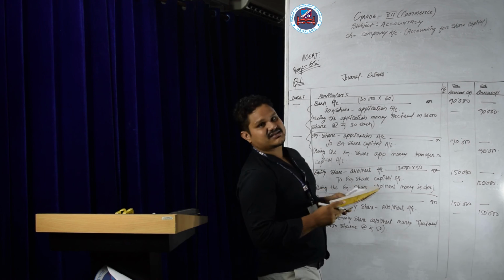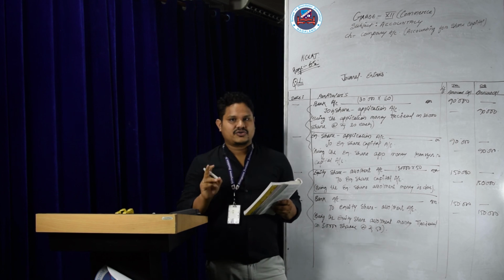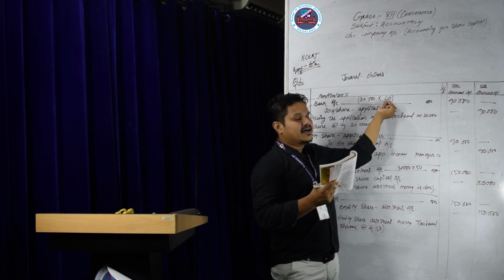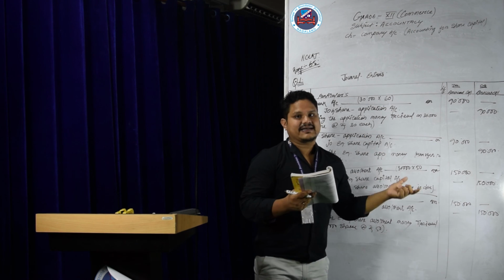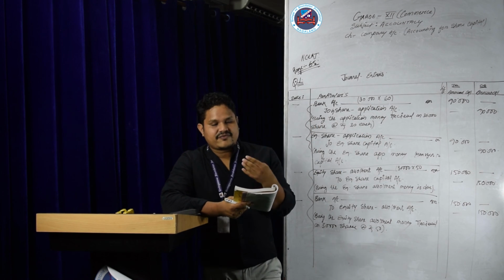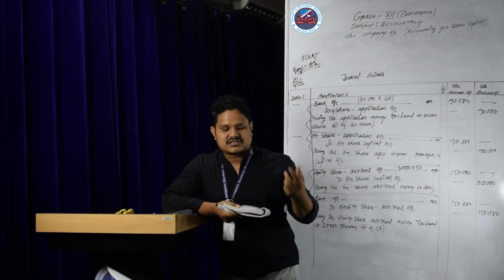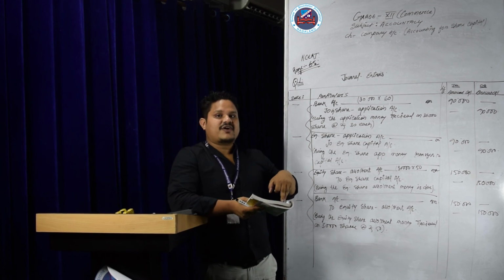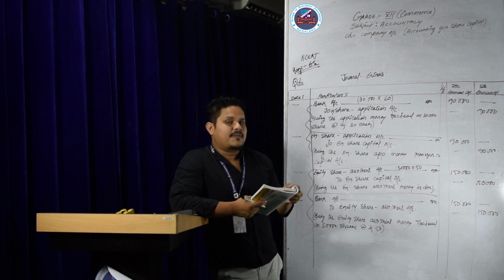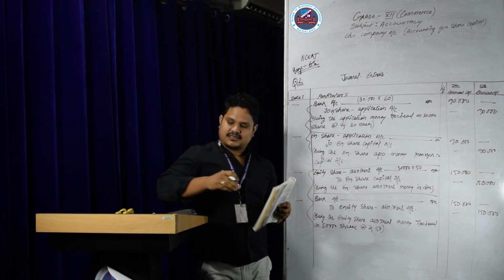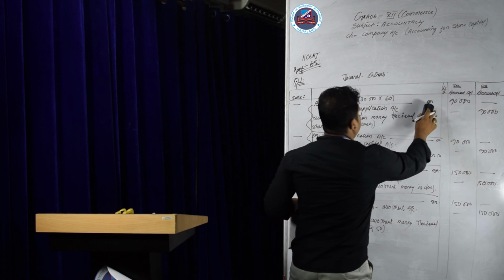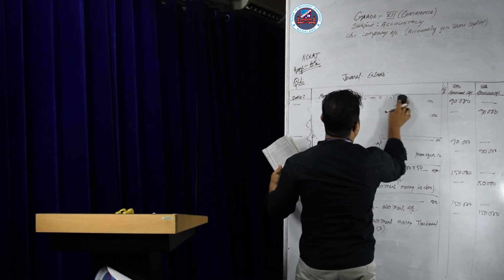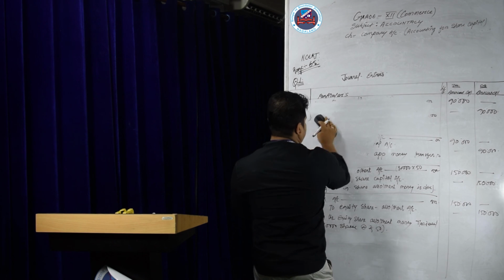Now you have to give the first and final call entry, that is rupees 20. Total, how much is the price of the share? 100 each. 30 plus 50 is 80, and the rest 20 will be the first and final call. That means for the last call the company will send a mail asking to pay the first and final call amount, and the company will receive it. Same entry as the allotment entry. Okay, so I'll give the first and final call entry.